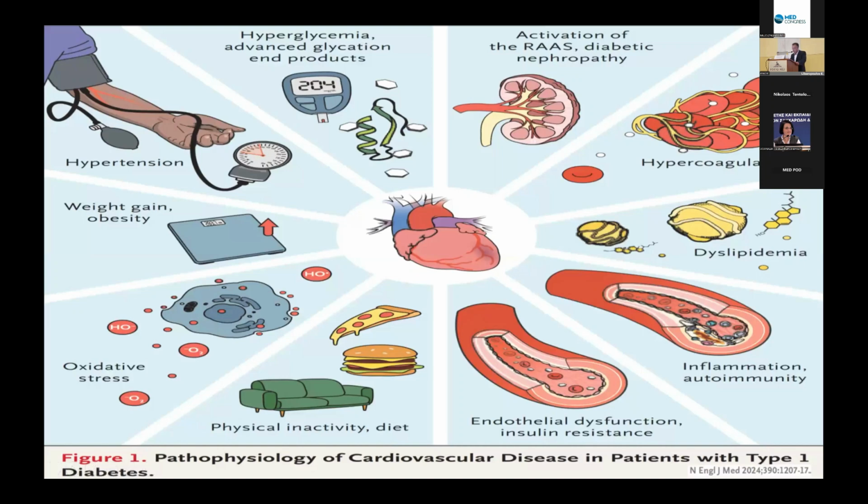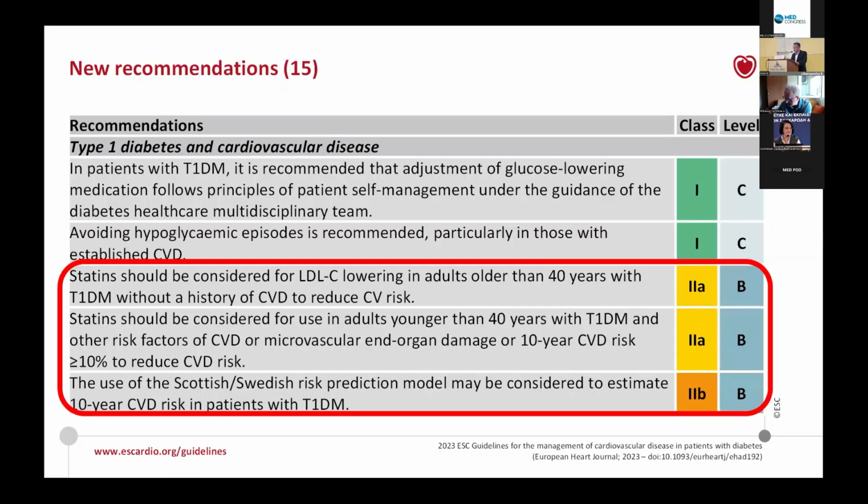And finally, regarding type 1 diabetes, we don't have so much data as for type 2, but we know that this type of diabetes is also associated with increased incidence of cardiovascular disease, and we should treat these patients aggressively in order to decrease their risk. Regarding the use of lipid-lowering medications, guidelines suggest that all patients with type 1 and an age greater than 40 years should be on a statin.